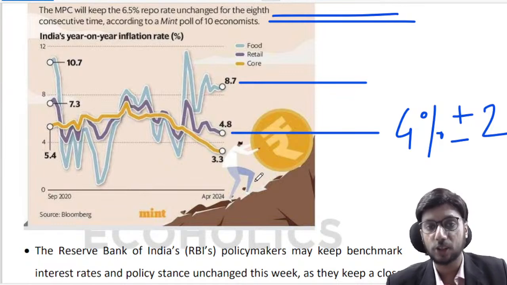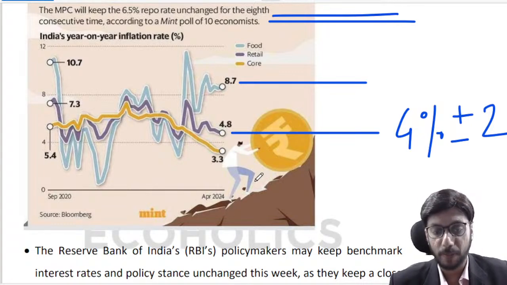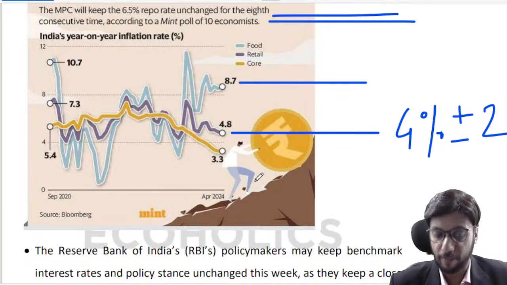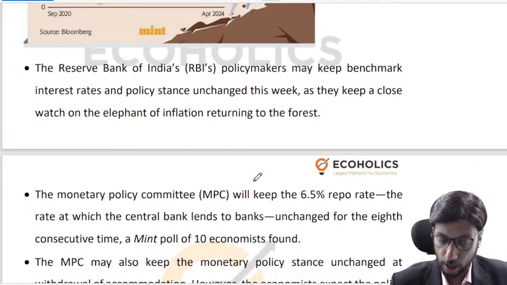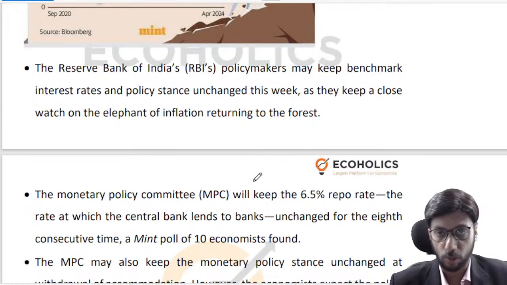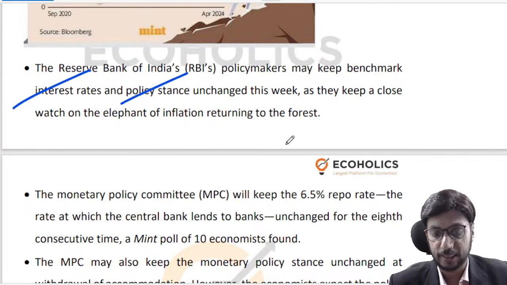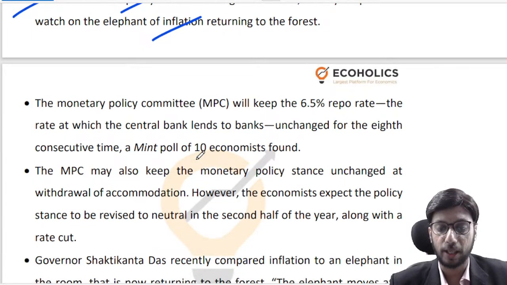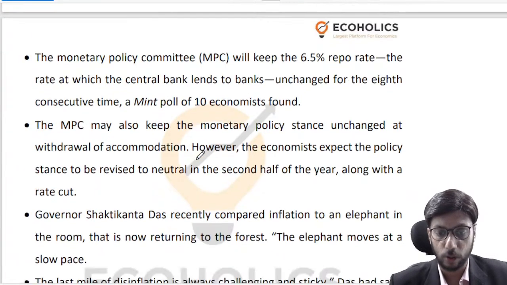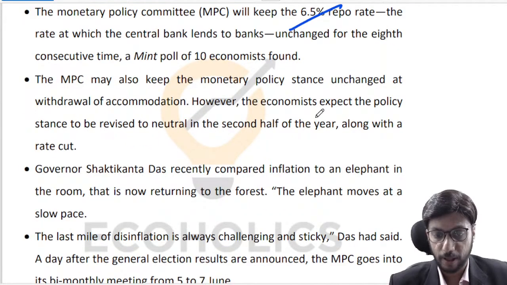So you can see that that's on a downward trajectory. That's, in my opinion, the only good thing out of this particular graphic so far as inflation is concerned, right? So we are assuming, based on what economists are thinking, that the benchmark interest rate and the policy stance will remain unchanged, right? Because inflation is very much out there, it is not yet controlled, right? We are still expecting a 6.5% repo rate, right? And policy stance unchanged at withdrawal of accommodation.